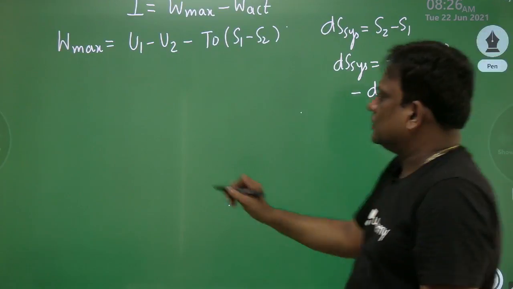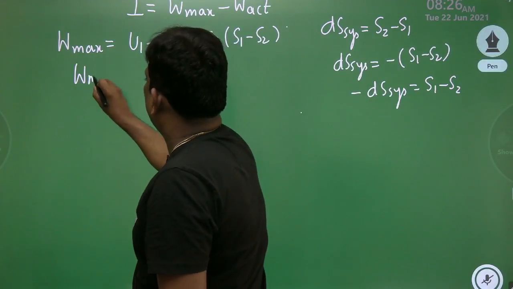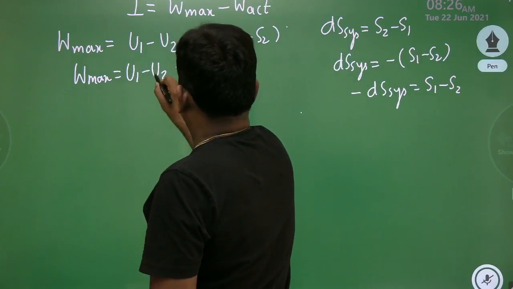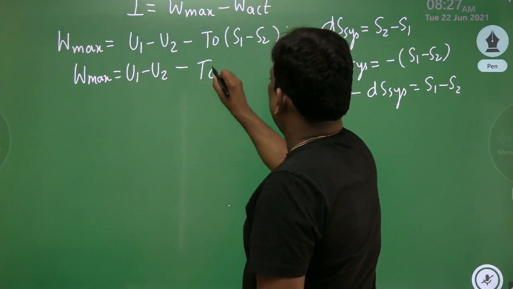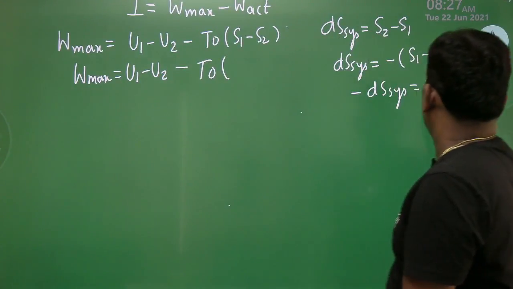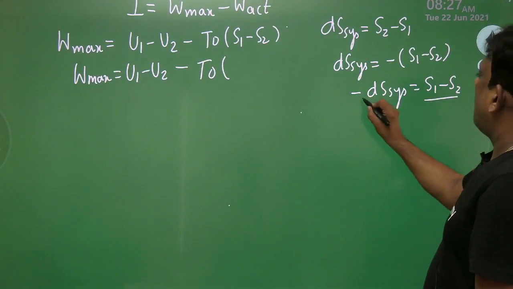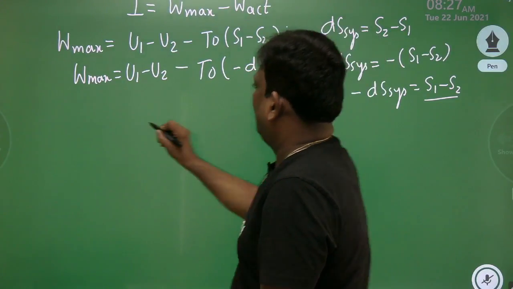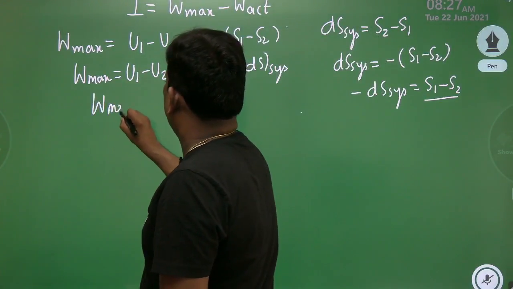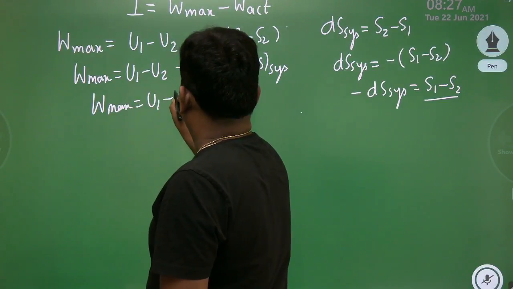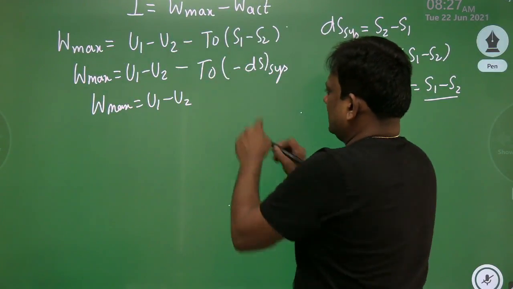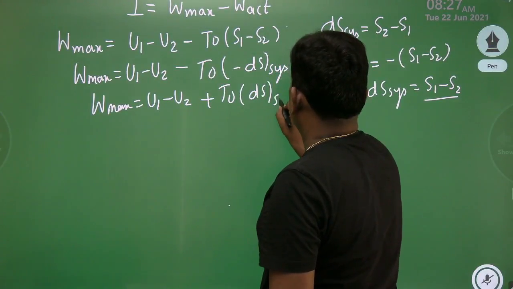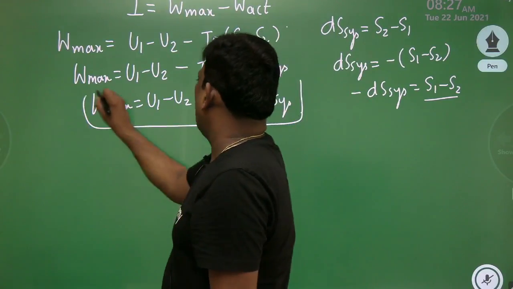Wonderful, my dear students. So therefore, the maximum work can be written as the difference of internal energy, that is U1 minus U2, T0 into, can you tell me what is S1 minus S2? S1 minus S2 can be written as minus dS of system. Wonderful. So therefore, the maximum work can be written as U1 minus U2, minus of minus is plus. So therefore, T0 into dS of system. So this is very important. Already we have done this.